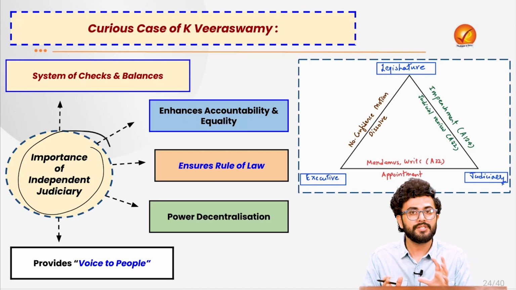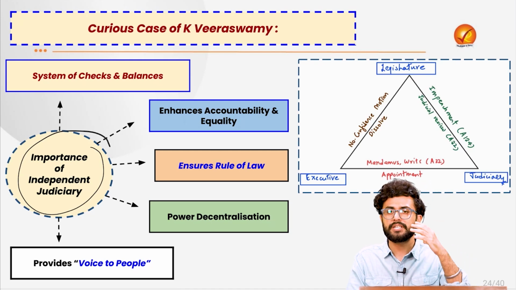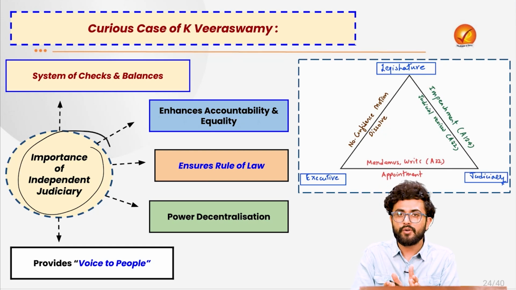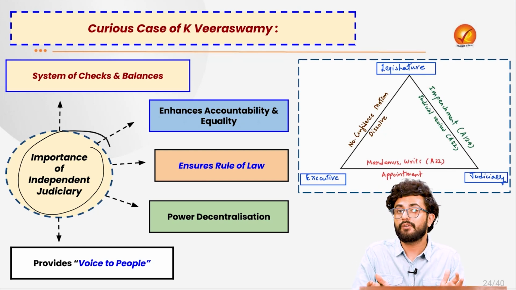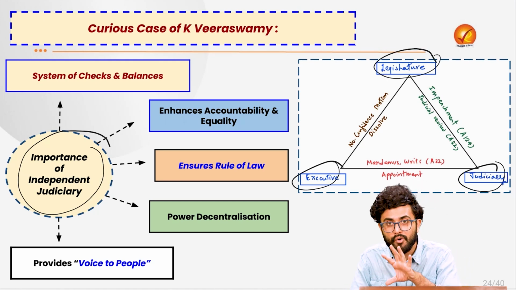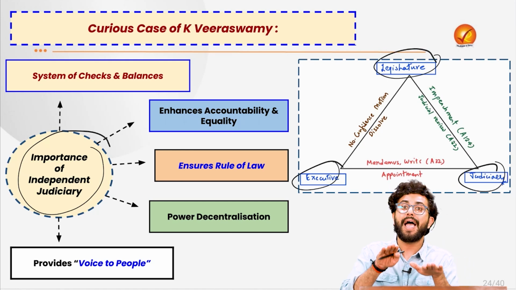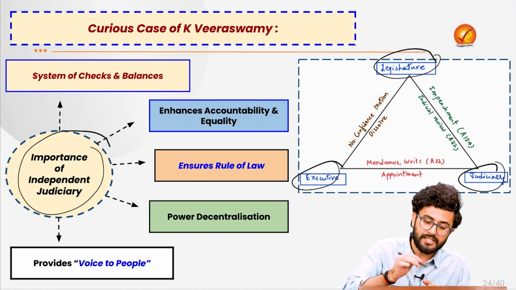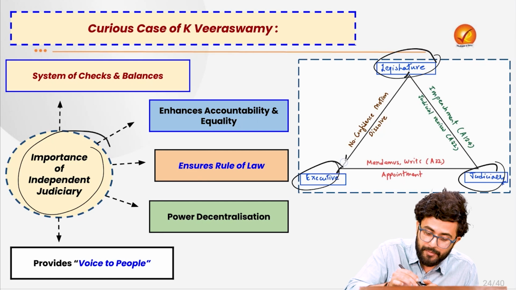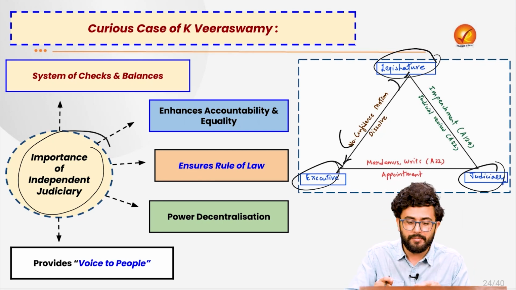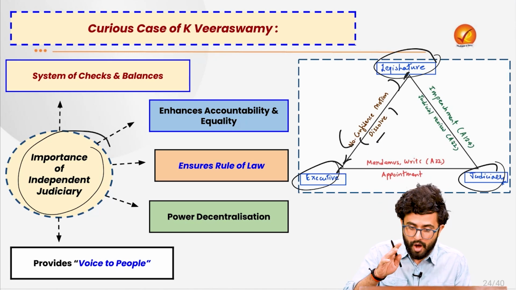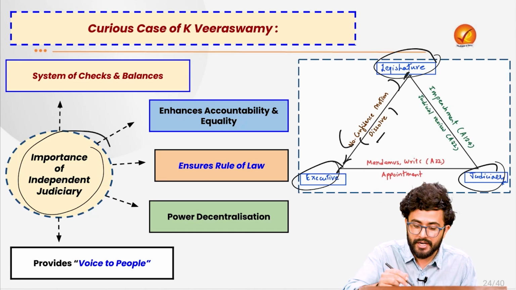In our constitution, there exists no strict separation of powers, which was envisaged by the thinker Montesquieu, who believed that there shall be a complete separation between the 3 important organs of governance, that is legislature, executive and judiciary. However, in our constitution, a system of checks and balances has been created. For example, the legislature can remove the executive by passing a no confidence motion. At the same time, the council of ministers can resign and dissolve the legislature. Or, for example, the legislature can impeach the judiciary under Article 124.